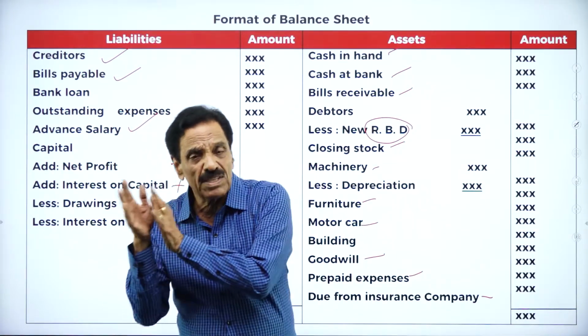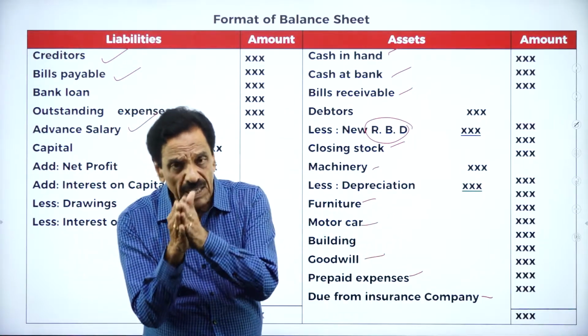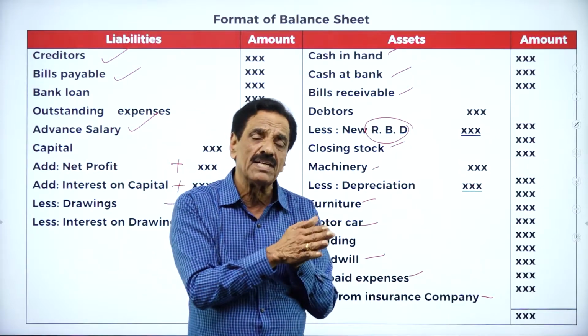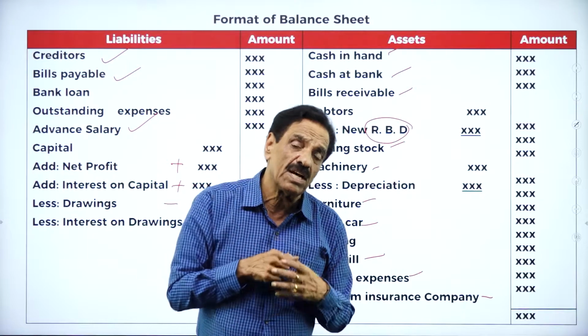All the income will be put on the credit side. All the expenditure will come on the debit side. For a gross profit, income will be added. Expense will be deducted. The net result is called net profit or net loss, which will be transferred to the balance sheet.